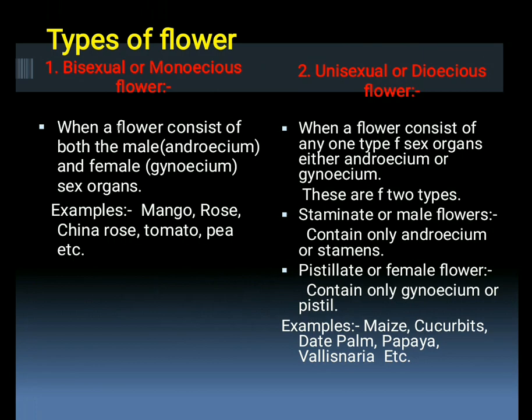Now the next is types of flowers. There are two main types of flower. The first is bisexual or monoecious flower, and the second is unisexual or dioecious flower. One point may be noted here: we are studying the types of flower, not the plant, because types of plant can be categorized in a different way. Plant can be unisexual or bisexual.